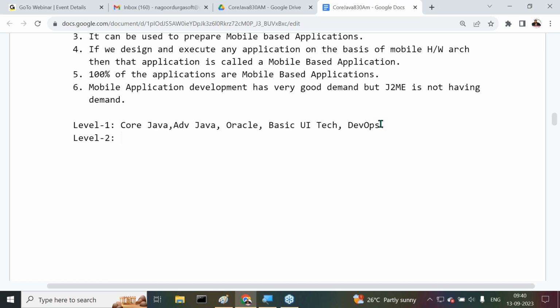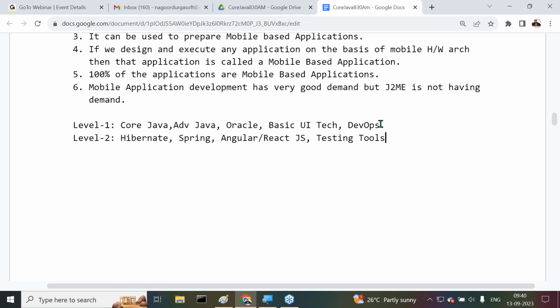In full stack Java, level 2, here is what we have to complete after completion of this. On the Java side, Hibernate we can start, Spring we can start. Hibernate and Spring we have to start. And if it is possible, web services, but later we will think about it. On the Java side, 2 courses we have to start at a time. Next, on the basic UI side, we can start with either Angular or React JS. Next, testing tools we can start here.